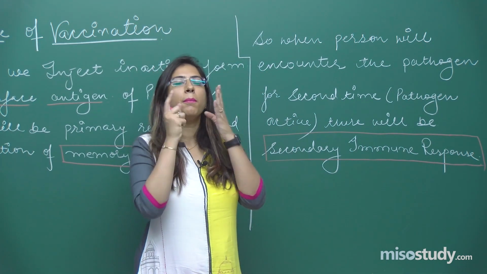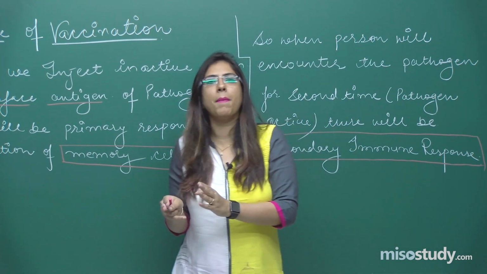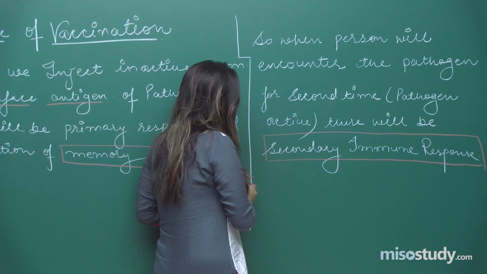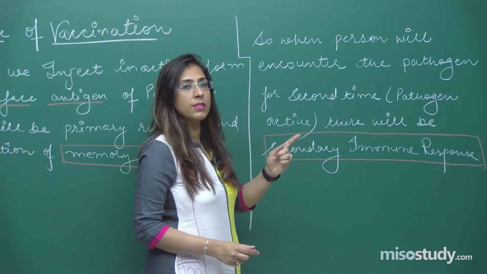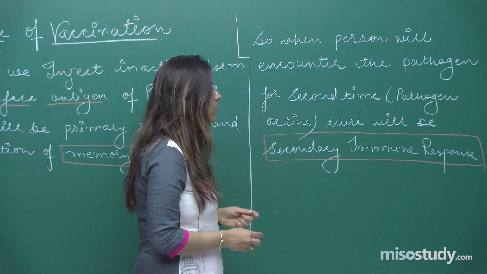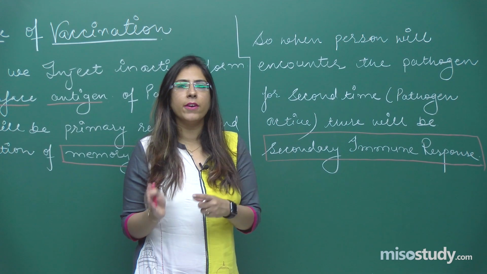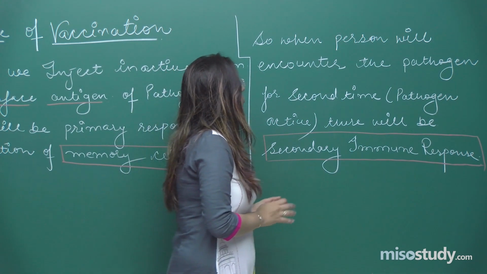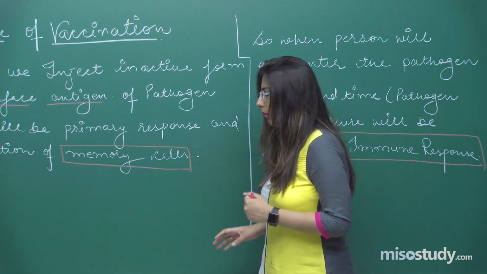The main thing is that the memory cells are there. So when it encounters the pathogen for the second time, the secondary immune response will occur, which is much faster than the primary immune response, and there will be eradication of the pathogen from the body in a very fast manner, right? So this was the basic principle of vaccination, right, students?